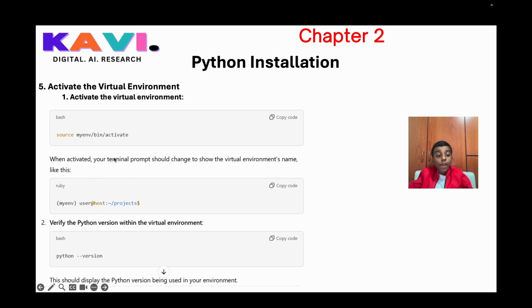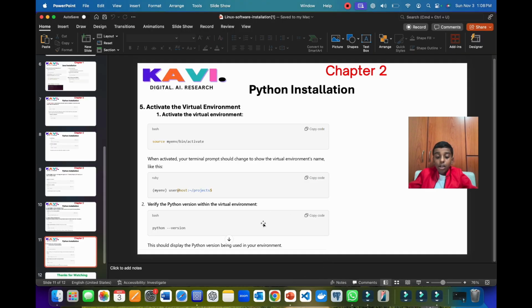So here, when activated, your terminal prompt will change like this. So myenv, or your folder name, and your user and the host /projects. Now let's verify the Python version within the virtual environment. Now let's go to our Ubuntu to test this.